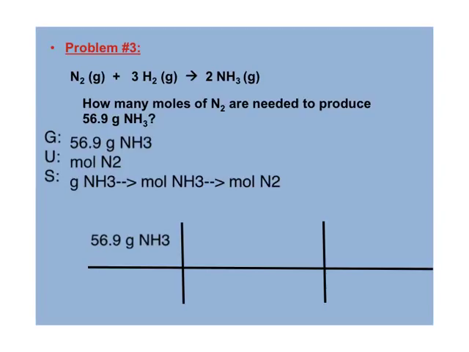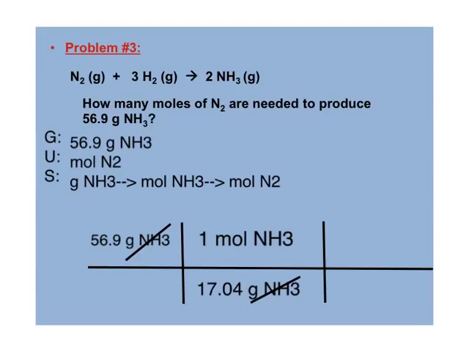Now I've got to get from grams of ammonia to moles of ammonia. Guys, that's just using your periodic table. Add it up, nitrogen and 3 hydrogen, that'll give you your grams, which when you add it is 17.04. If you need to go back and add, pause now and do that. And that's in 1 mole of ammonia. So we just put that on top. Now at this point we can go ahead and cancel our grams of ammonia. They cancel top and bottom. Good. Now we're at moles of ammonia.